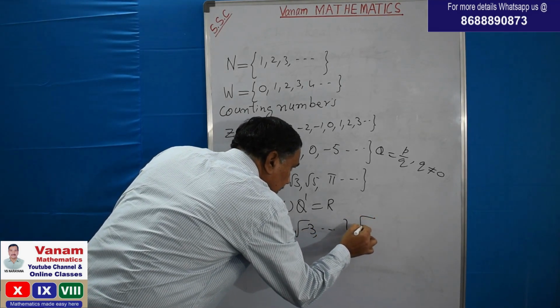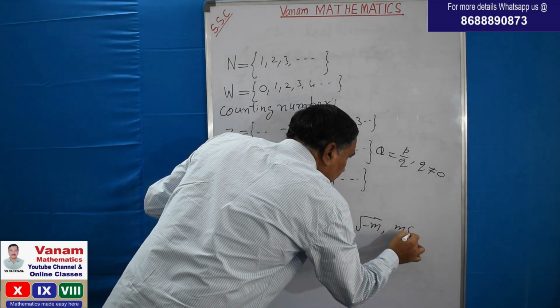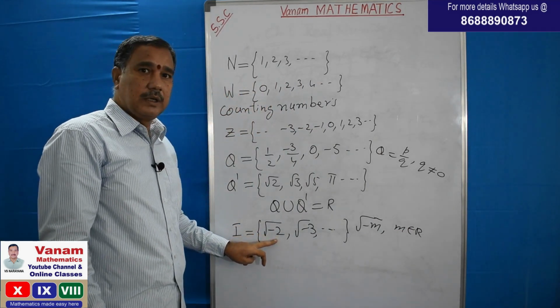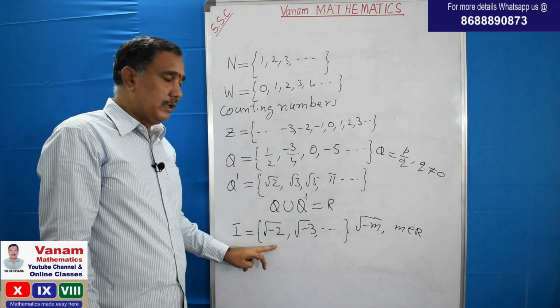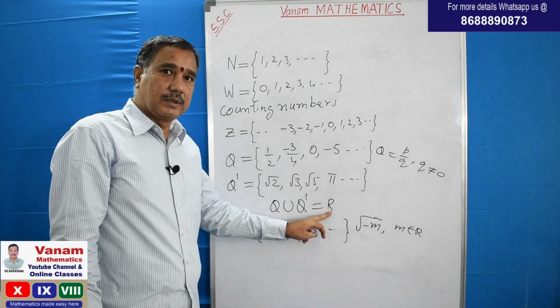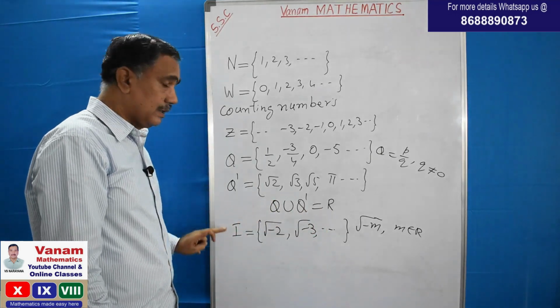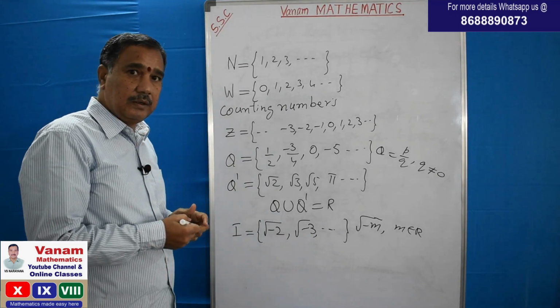We can write square root of minus m, where m belongs to R. The square root of a negative real number is called an imaginary number. Before inventing imaginary numbers, there was no specific name for real numbers. To separate from imaginary numbers, all these are called real numbers, isn't it?